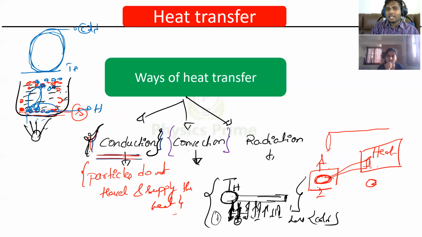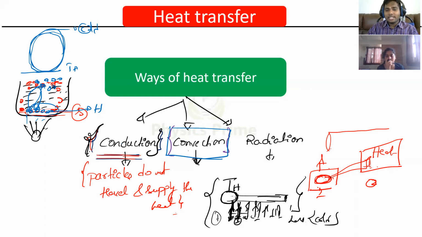Like that, heat energy is transferred. Here what is happening? The molecules are carrying the energy and going upwards and again coming down, again carrying the energy and going upwards. So here molecules are actually transferring energy with their motion. That means mass is getting transferred from one place to another place, and the energy is getting transferred from one end to the other end. So this mode of transfer is called convection.